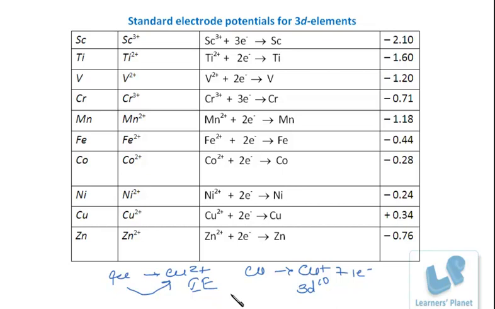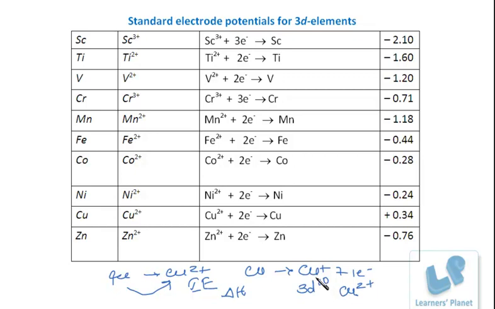As you can see here, the sublimation energy of copper is also high. And the hydration energy which is released after the formation of Cu2+ is not sufficient to overcome the ionization energies and the sublimation energy. Now the question arises that if it is so difficult to remove an electron from this stable d orbital, then how come Cu2+ ions are formed?